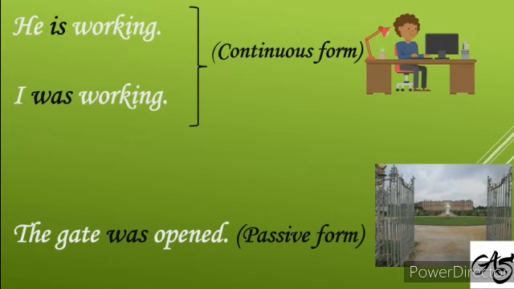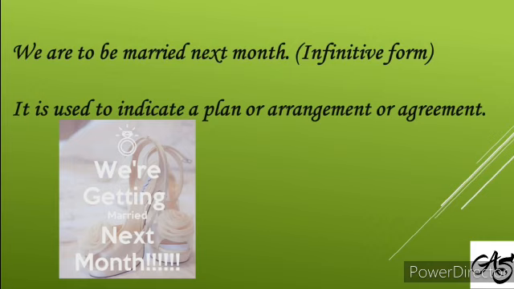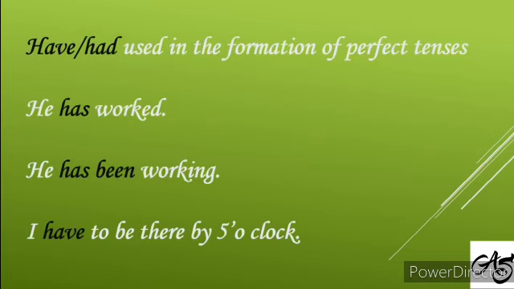First, shall I start with be? The auxiliary be is used in the formation of continuous tenses. For example, he is working. I was writing. Can you see the be form there? Is and was. In the formation of the passive, you can have, the gate was opened. And in case of the infinitive, it is used to indicate a plan or arrangement or agreement. We are to be married next month.